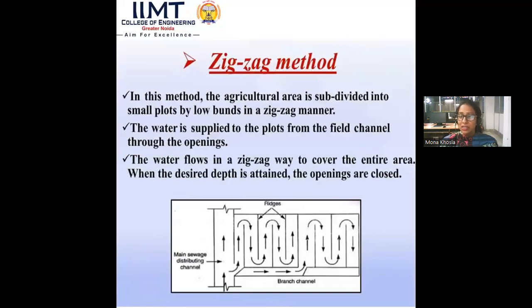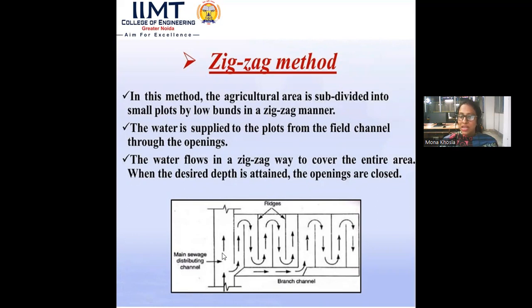Then zigzag method. In this method, the agricultural area is subdivided into small plots by low bunds in a zigzag manner. The water is supplied to the plants from the field channels through openings. The water flows in a zigzag way to cover the entire area. When the desired depth is attained, the openings are closed.